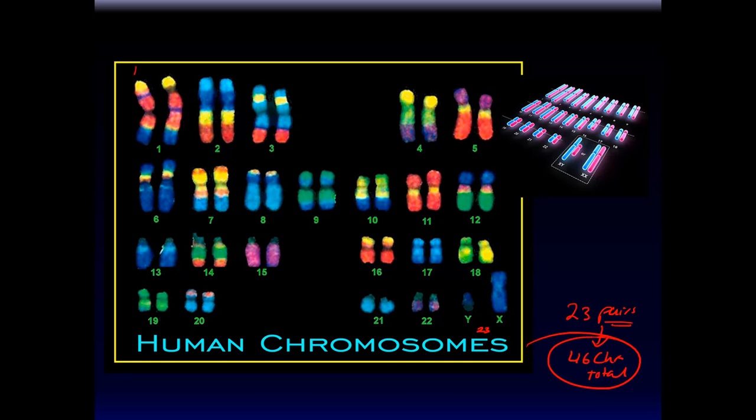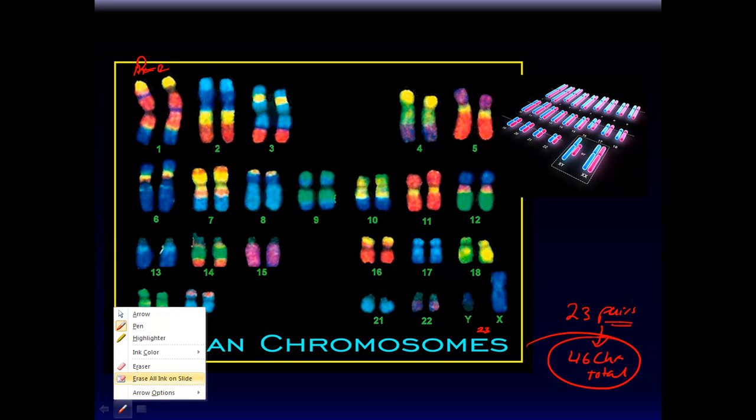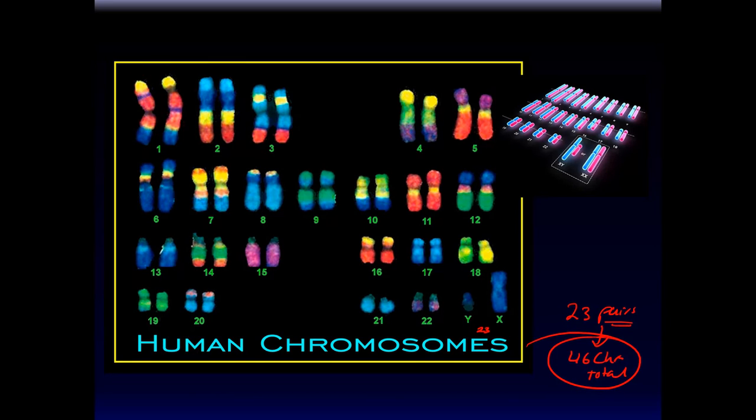Why are they in pairs? Because they come from mom and dad. Mom, dad, mom, dad, mom, dad. We get one from mom and one from dad. I don't know which one is which. Maybe this is from dad, this is from mom. So we get 23 pairs of chromosomes, one from mom and one from dad.